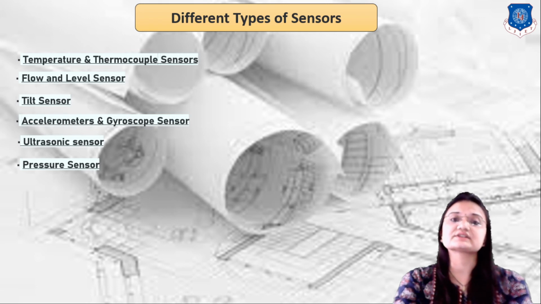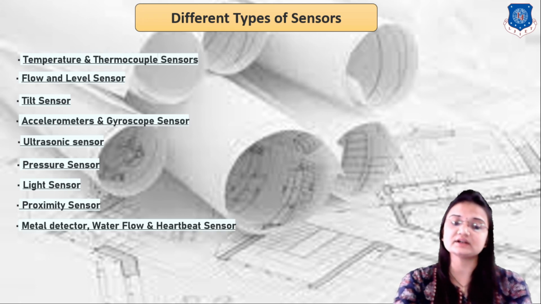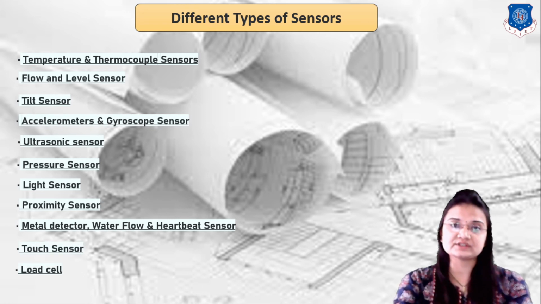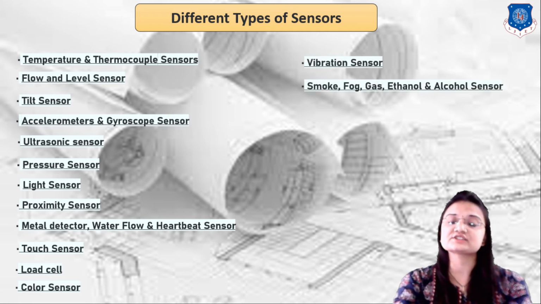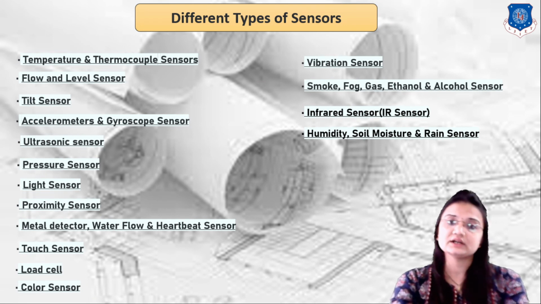Pressure sensor to measure pressure, light sensor to measure light, proximity sensor to measure again an object or target, metal detector, water flow and heartbeat sensor, then touch sensor to measure touch, force cell to measure a force, then color sensor, then vibration sensors. Smoke, fog, gas, ethanol and alcohol sensors are also available, infrared sensor, then humidity, soil moisture and rain sensors. These are the different types of sensors generally available in the market.